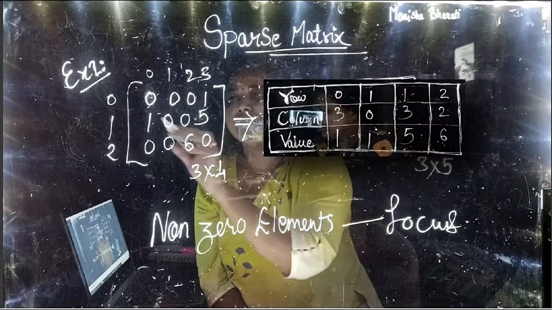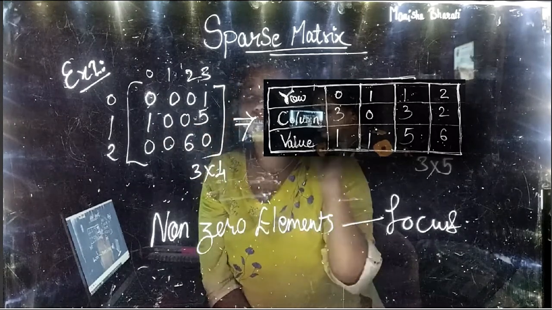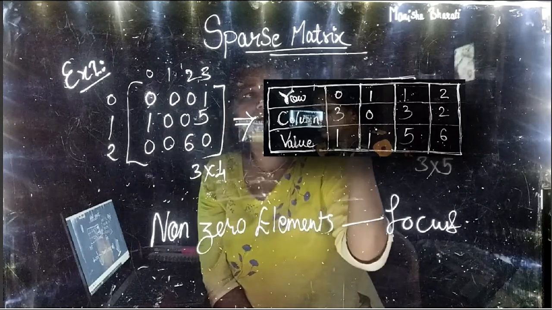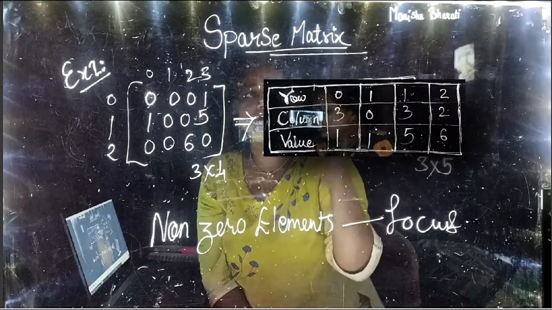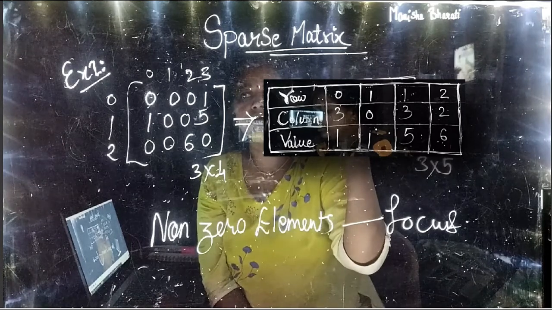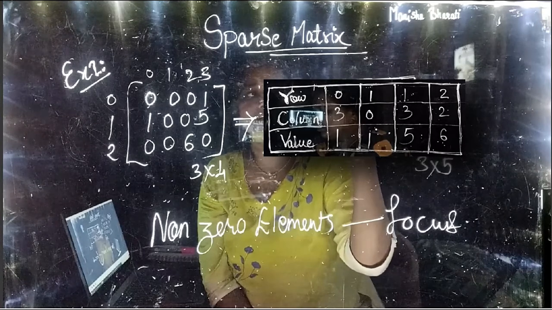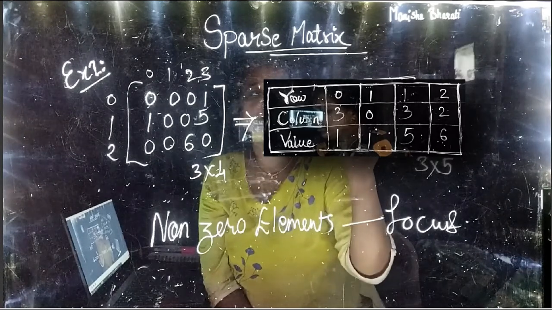In the second row there are 2 elements. So the first is 1, so the value is 1, and where it lies, when we say lies, we are referring to the index value. So it lies in the second row, with row index 1. The column index is 0, like this.